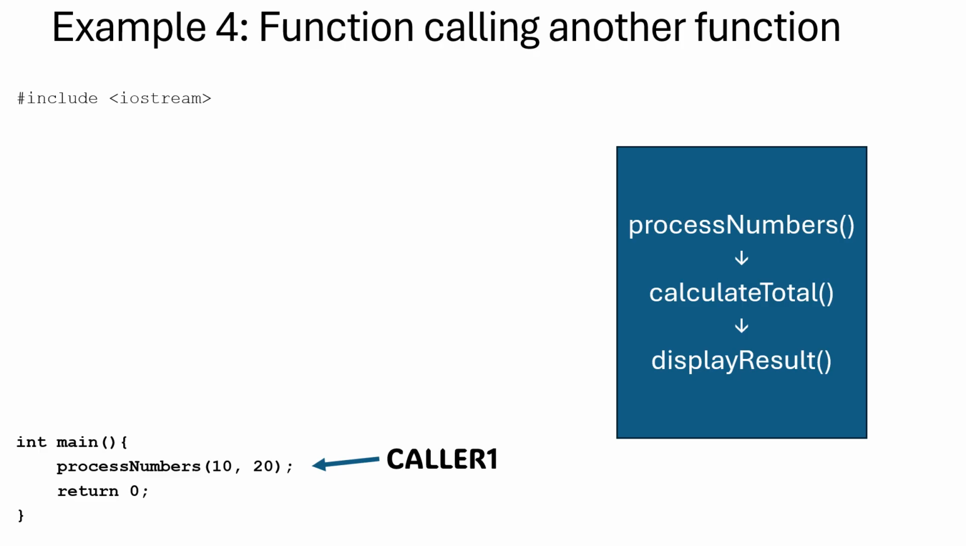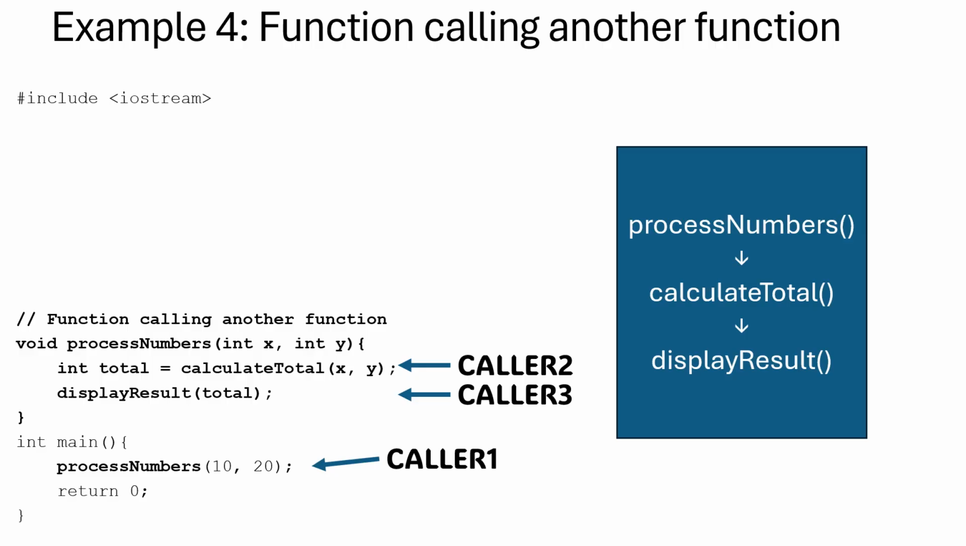We will see how functions can work together. One function can do calculation, the other displays, and the third can control the process. In the main program, we have a caller program calling the function processNumbers with 2 parameters, both of type int, and not expecting anything back.